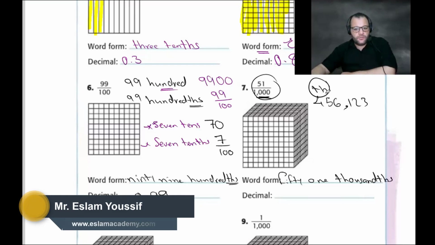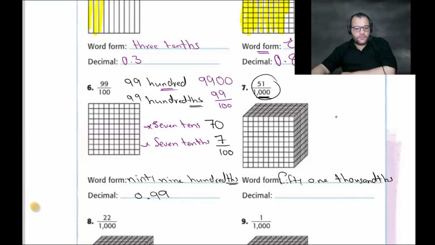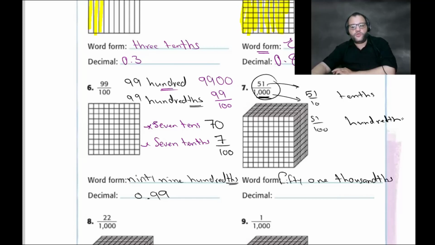Look, it's 51 thousandth. The denominator is 51. Numerator is 51, yes. 51 what? Thousandth, without saying 1,000. Suppose it's 51 over 10, so I say 51 tenth, directly, without saying 1/10. 51 over 100, so I would say 51 hundredth, without saying 100.